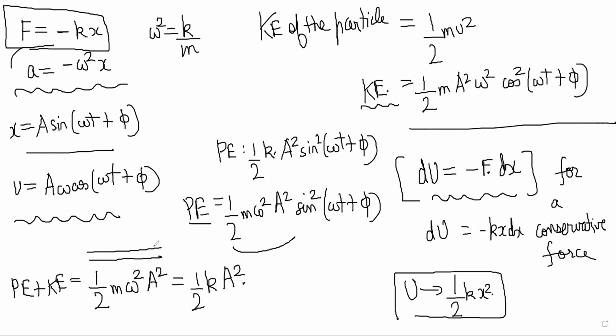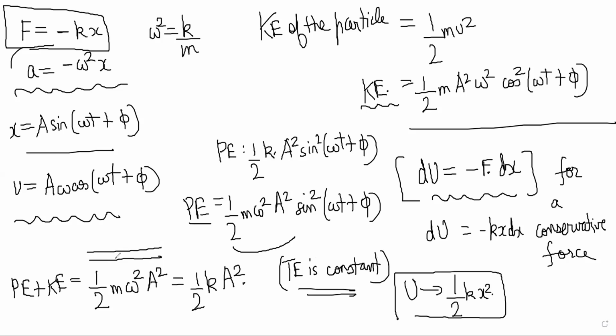For a particular SHM, its amplitude will be fixed. Its mass and its omega, everything is fixed. So for a particular SHM, total energy is going to be constant. Total mechanical energy is basically my potential energy plus kinetic energy.